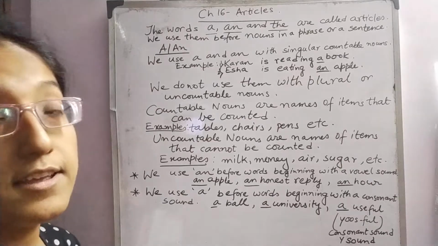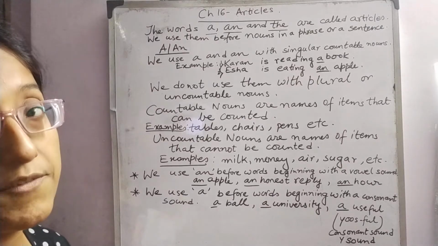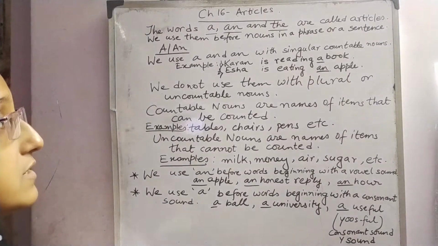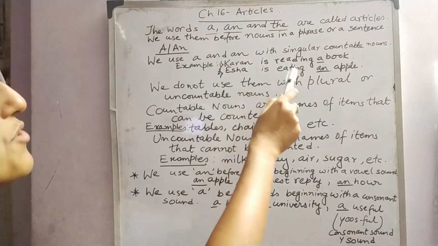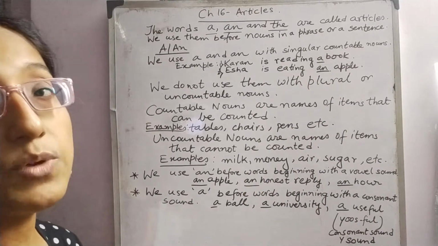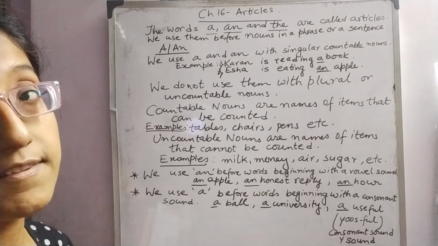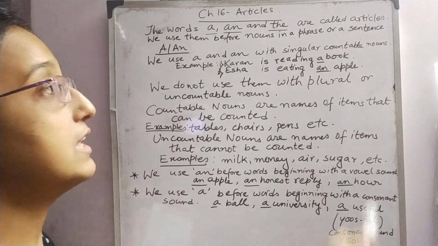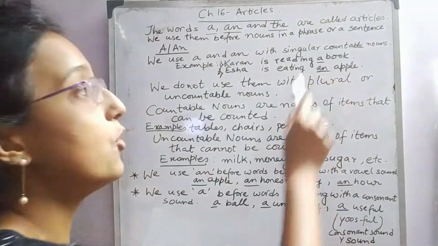We will look at two examples which I have written on the board today. Karan is reading a book. What is Karan doing here? Karan is reading a book. Let's look at the word book.